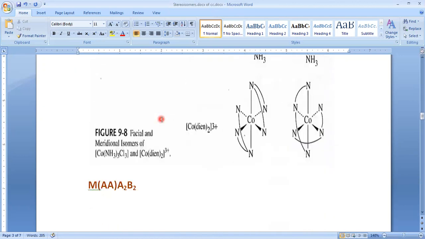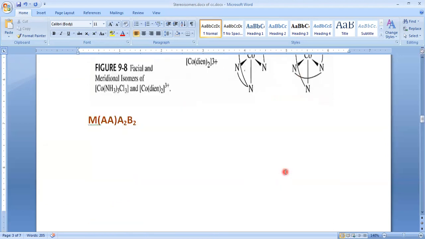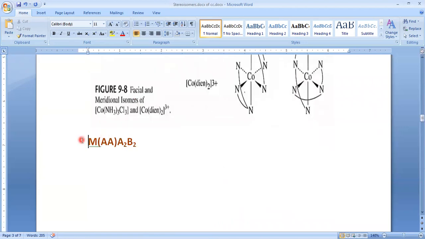Two. So in that case, see, same groups, same donor atoms on the same side, and donor atoms on the opposite side. Here, three donor atoms of the same molecule. Here also the same molecule, but on this plane we have donor atoms opposite to each other of the same ligand. So that's why it is considered as meridional, and this is considered as facial, or you can say cis and trans.